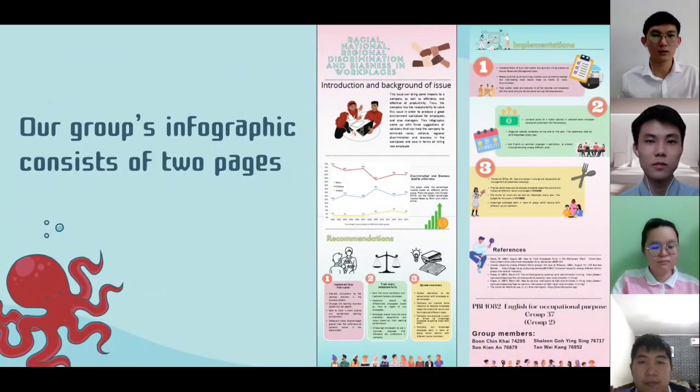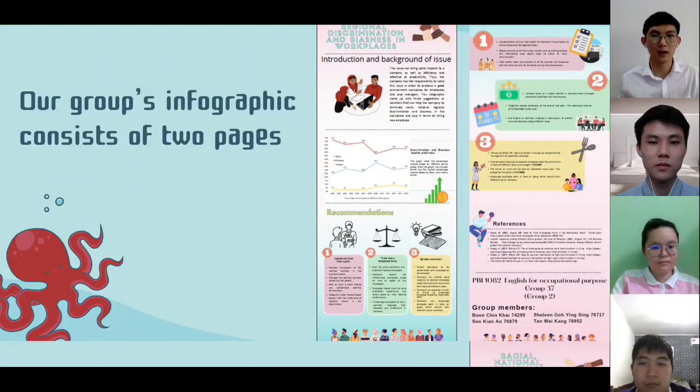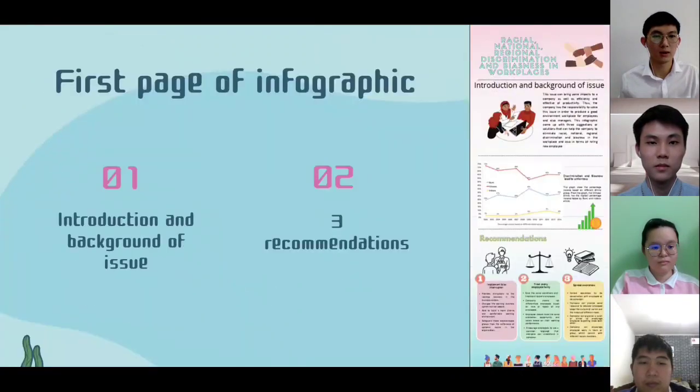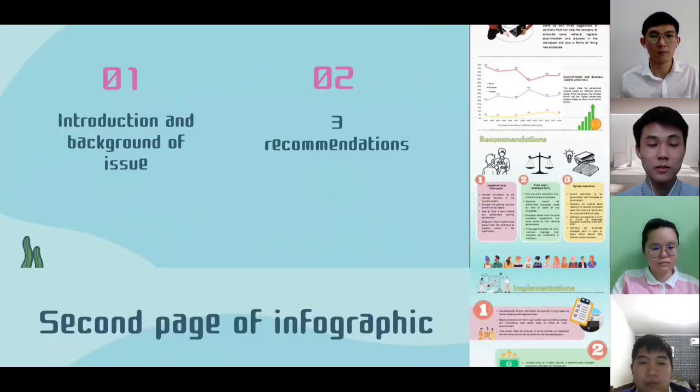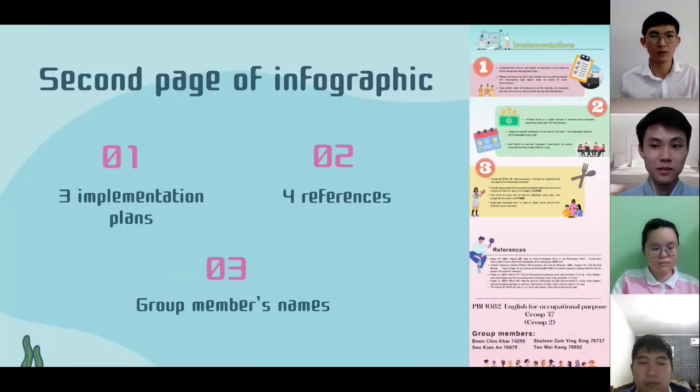Our infographic consists of 2 pages. The first page has the introduction, the background of the issue, and recommendations. The second page has 3 implementation plans, 4 references, and the footer, which is our group members.